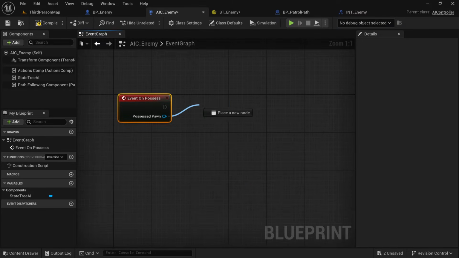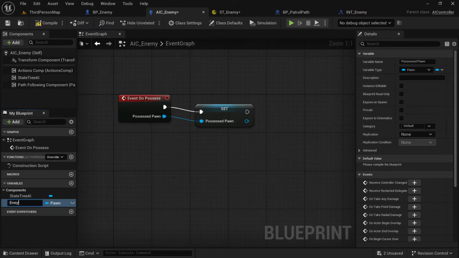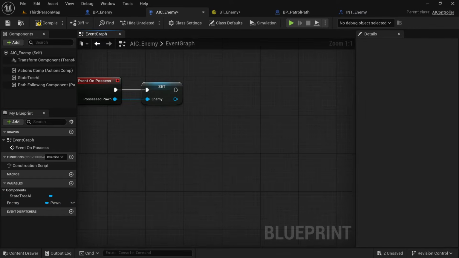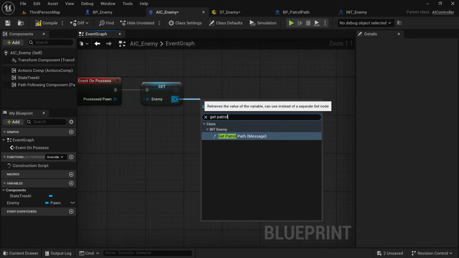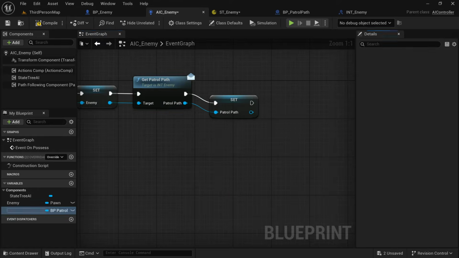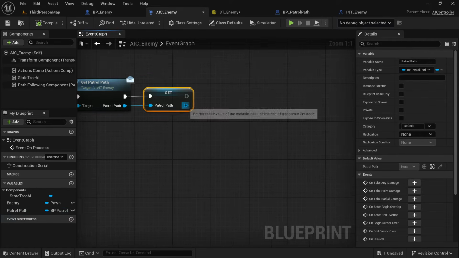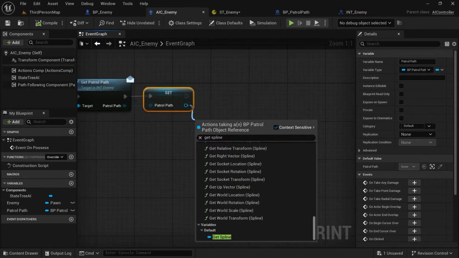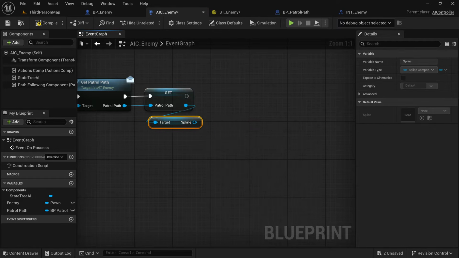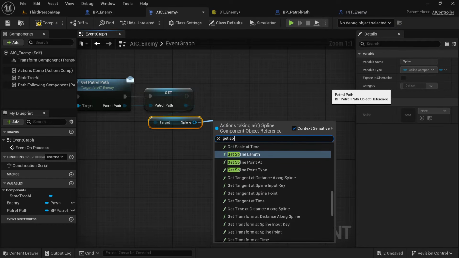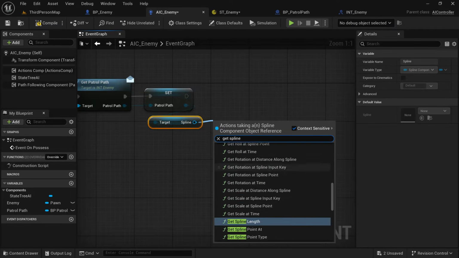So if we go to AIC_enemy, we can search for event possess, promote the possess pawn to a variable. Now as soon as we possess that enemy, we can say get patrol path. Because we just gave the enemy what patrol path it is, now the AI controller knows what patrol path to use, so we can do some variables on it. So promote that to a variable. Search for get spline, because the variable in itself isn't a spline, it's an actor, and we added a spline to the actor, so you'll have to get the spline from it.